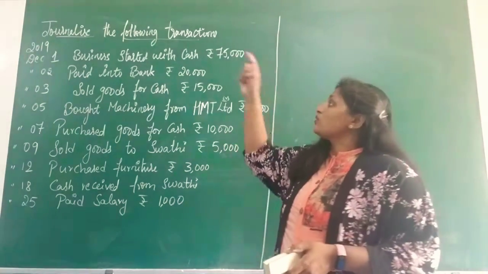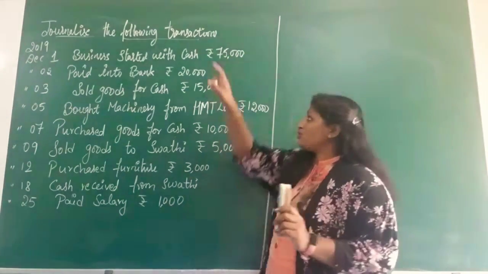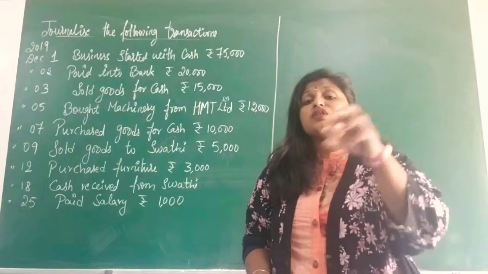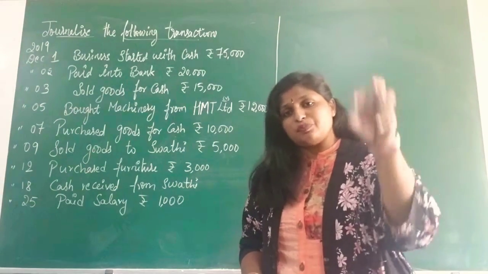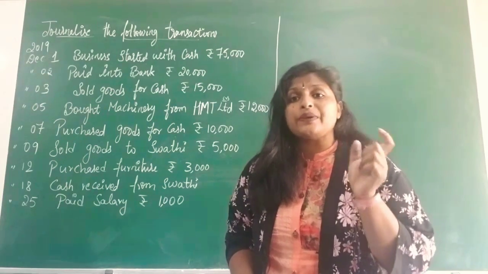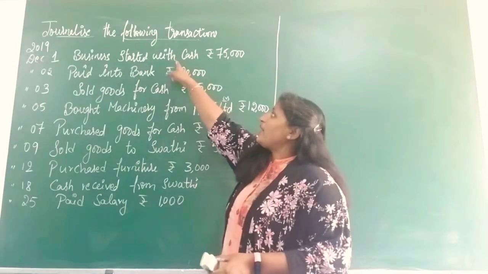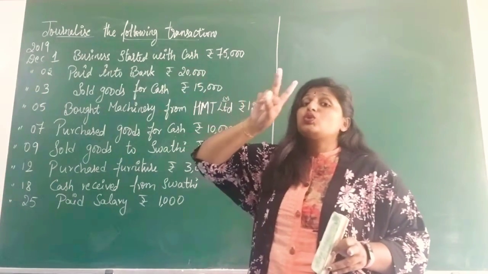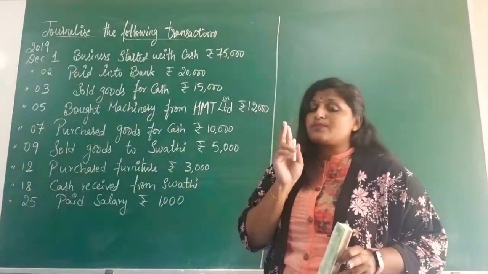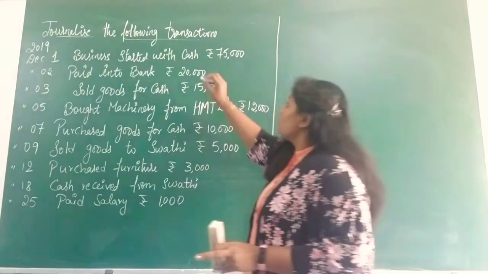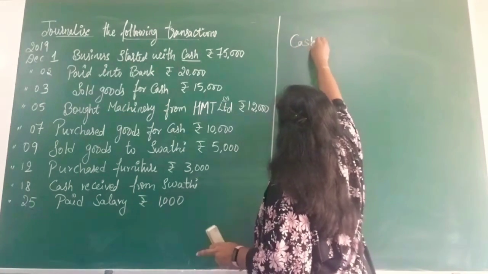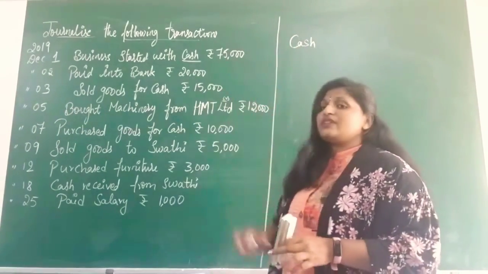Now they are starting a business with cash rupees 75,000. When you start a business, whatever cash you take and put into your business as an investment, we call it capital. As I told you, we have to find two aspects. Always keep the dual aspect concept in your mind. Do you remember that concept? So one aspect is cash. The next one is capital, since the business is starting.